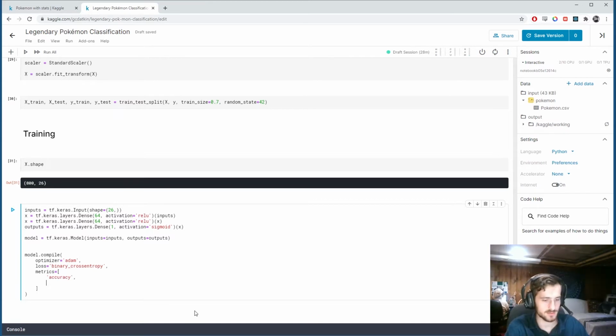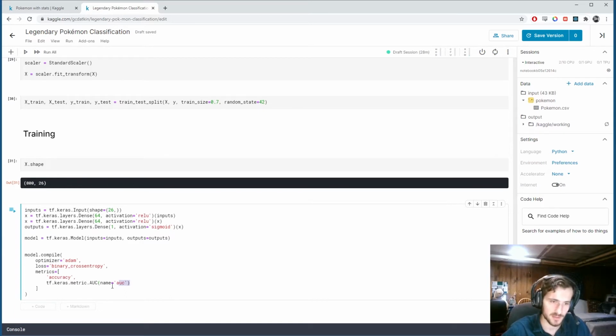How about the area under the curve of the receiver operating characteristic curve, tf.keras.metrics.AUC. And this is going to give us a metric that is affected by performance across different classification thresholds, and it's affected by performance within each class.